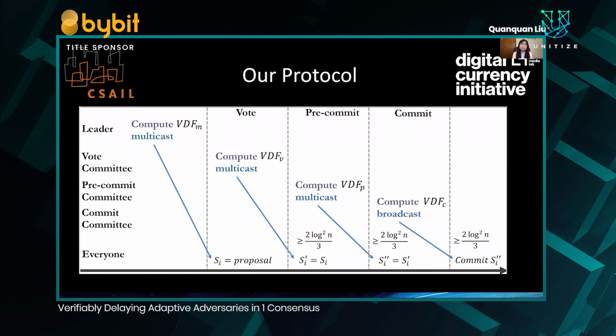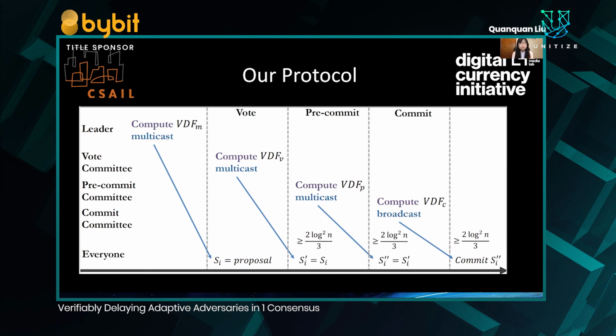So here is a simplified visual diagram of our protocol. Our paper contains a full detailed description of our protocol, as well as the proofs for its properties. We use 5 different phases in our protocol. In the first phase, the leader, which is determined randomly via a call to a VRF, computes the VDF associated with the block it wants to propose. Let that block be M. Then it sends both M, the block it wants to propose, and the computed output from the VDF to everybody who's participating in the consensus protocol.